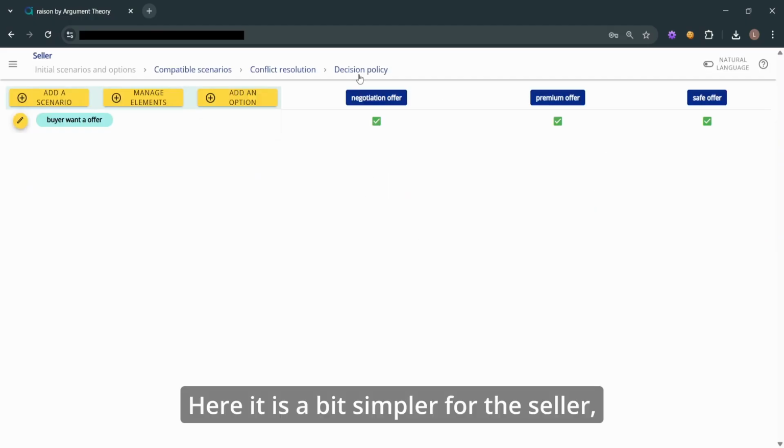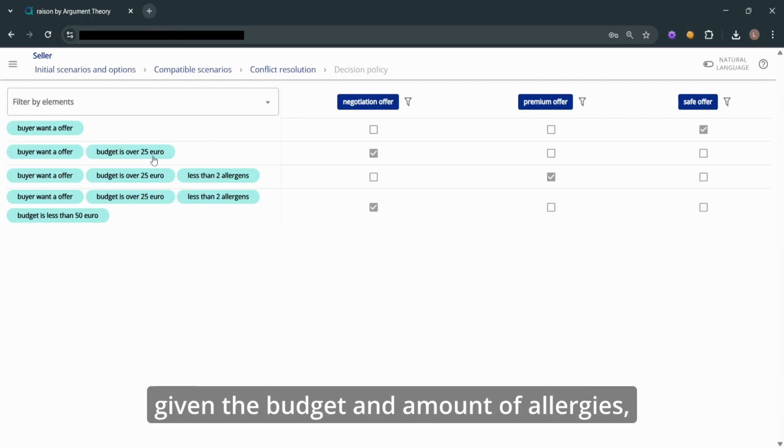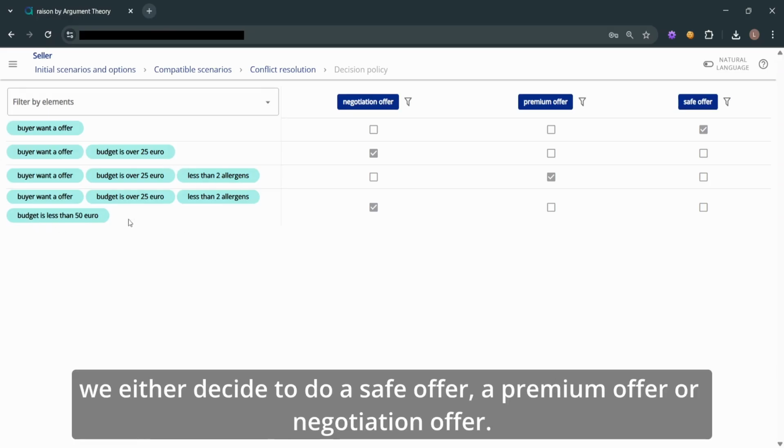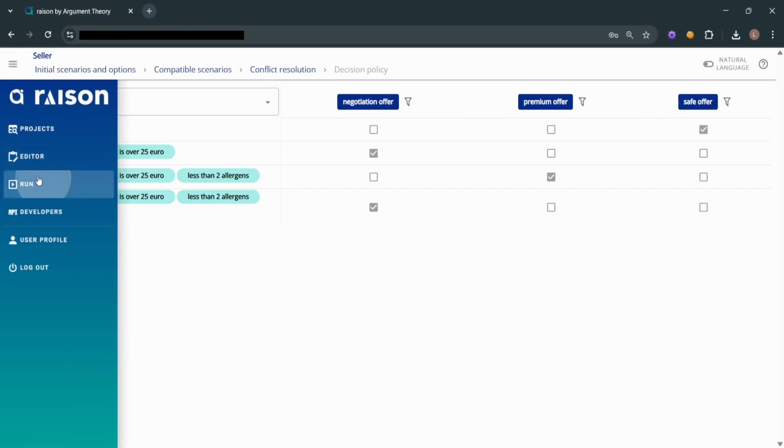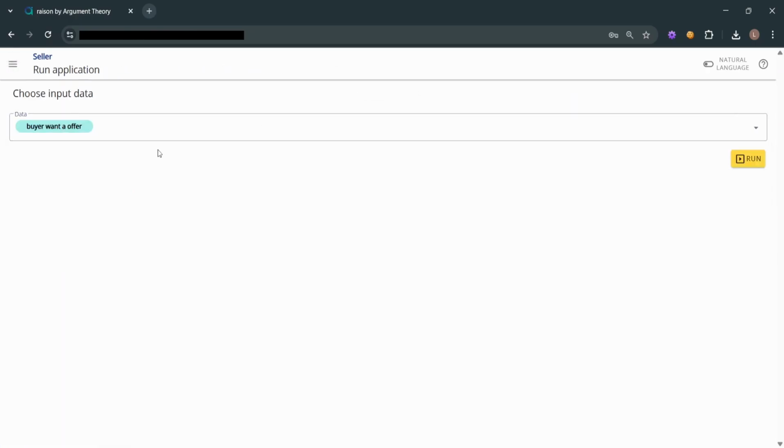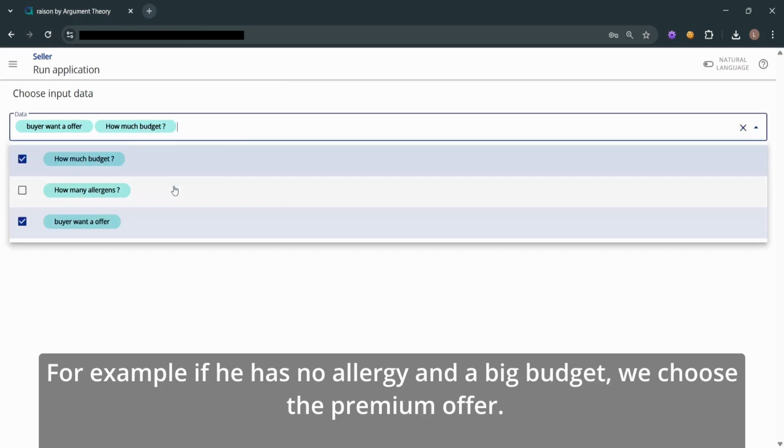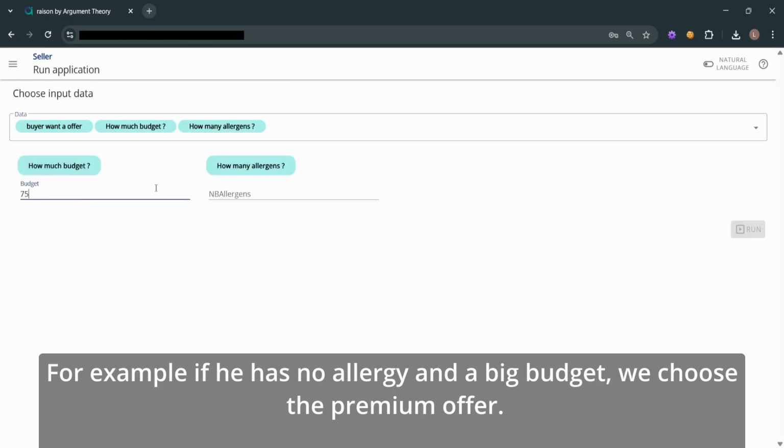Here it is a bit simpler for the seller. Given the budget and amount of allergies, we either decide to do a safe offer, a premium offer, or negotiation offer. For example, if he has no allergy and a big budget, we choose the premium offer.